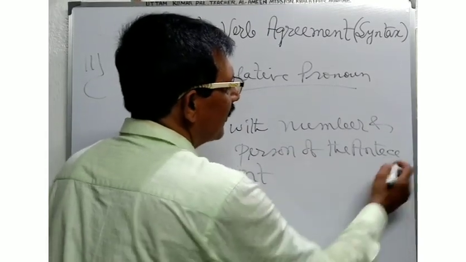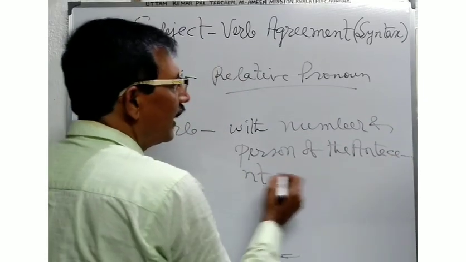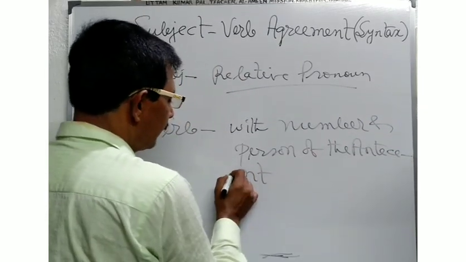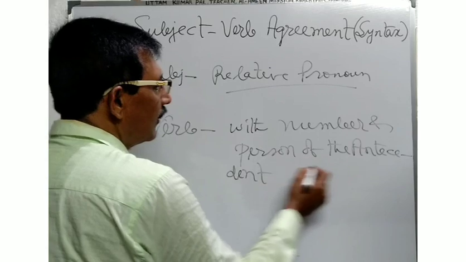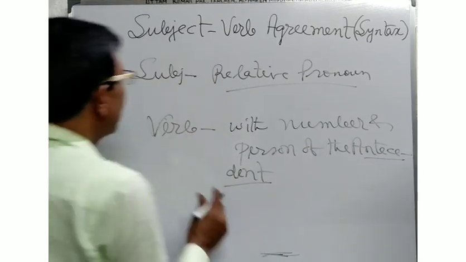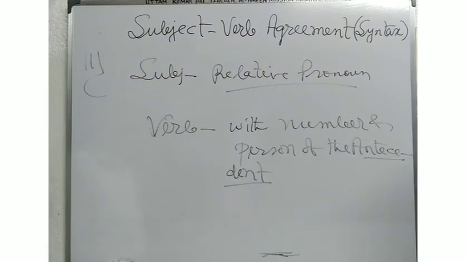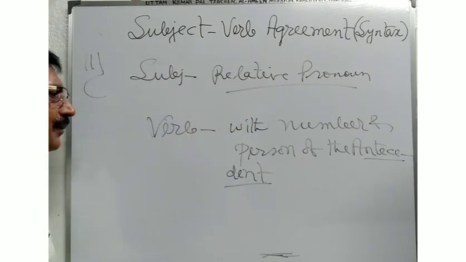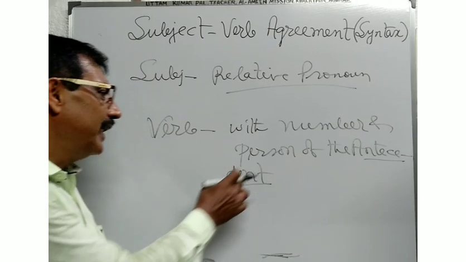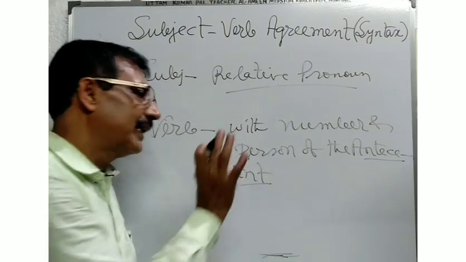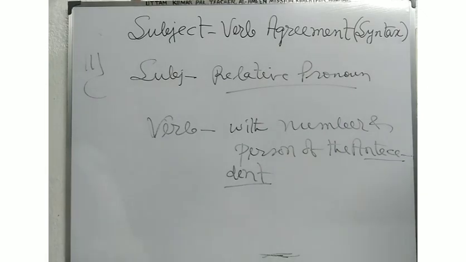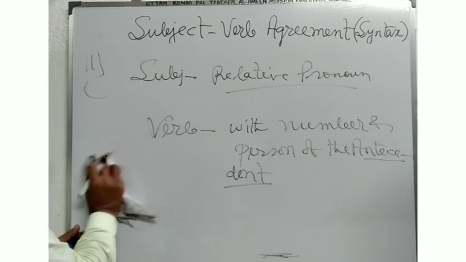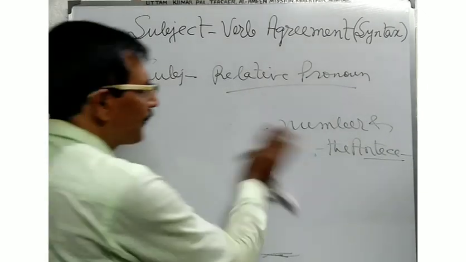Number and person of the antecedent. When the subject is a relative pronoun, then you will have to use the verbs according to the number and person of the antecedent. That is, in the example you will see clearly that